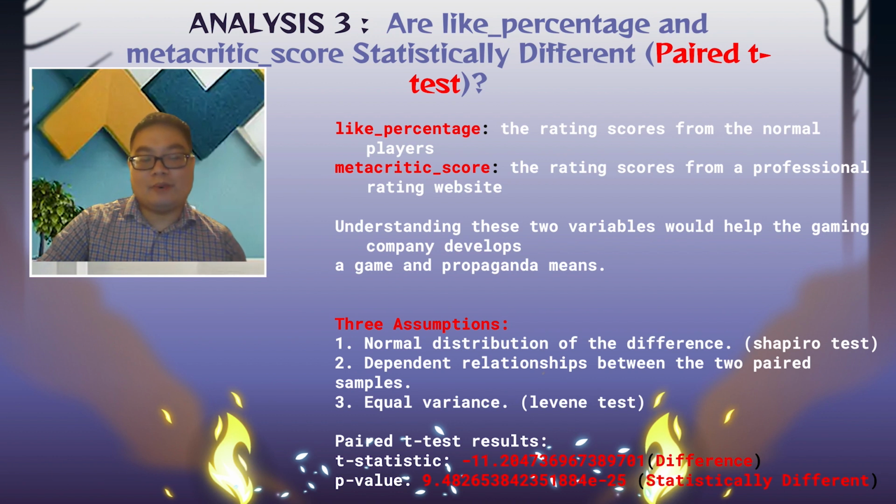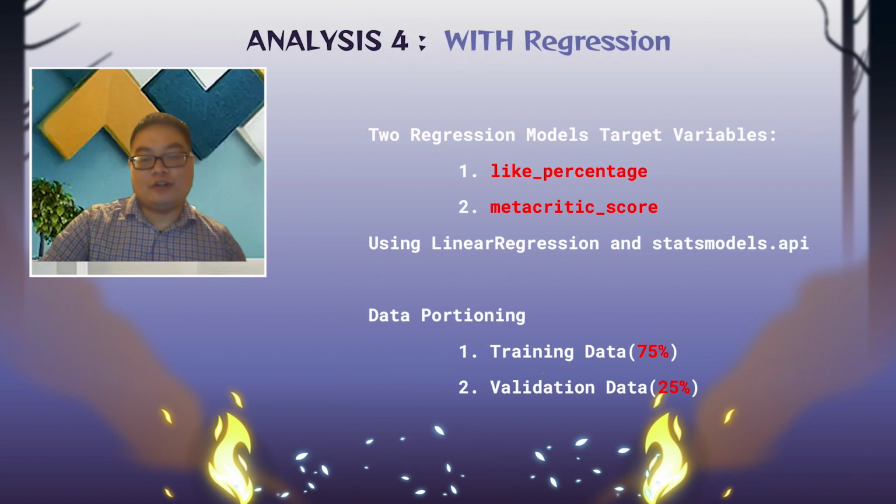Before running a parity test, we test three assumptions of the parity test, and they pass the test. Then we perform the parity test. Based on our result, we found the p-value is a very small number, which indicates there's a significant difference between like percentage and the Metacritic score. The difference is about 11. Let's move on to our regression model.